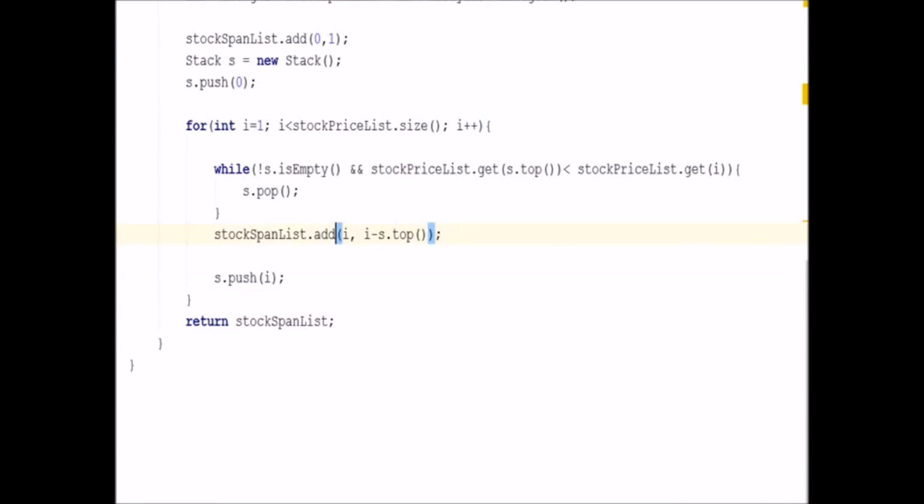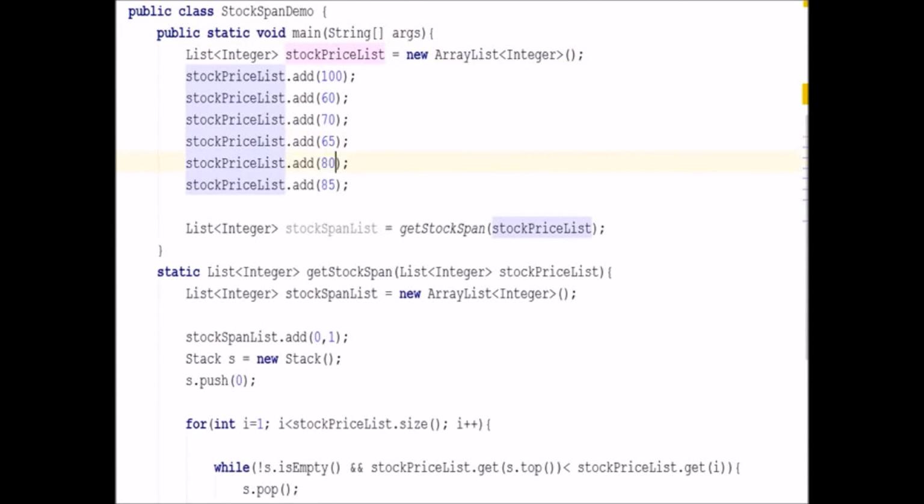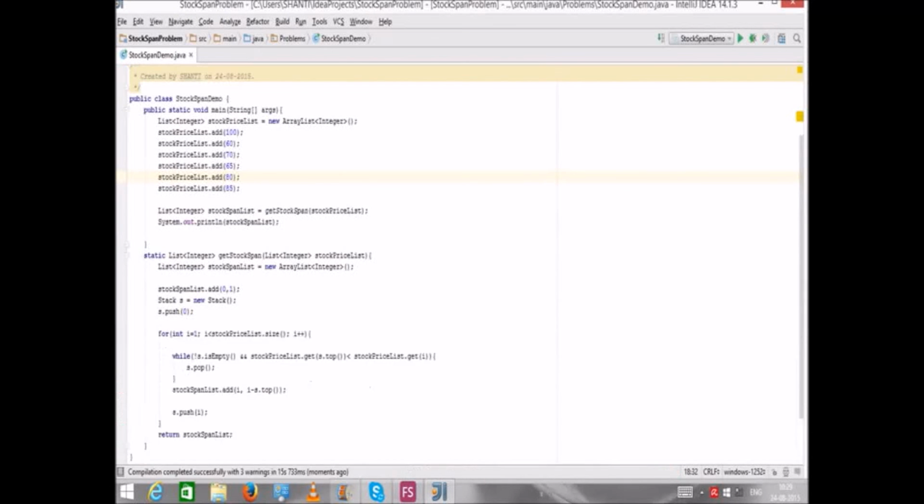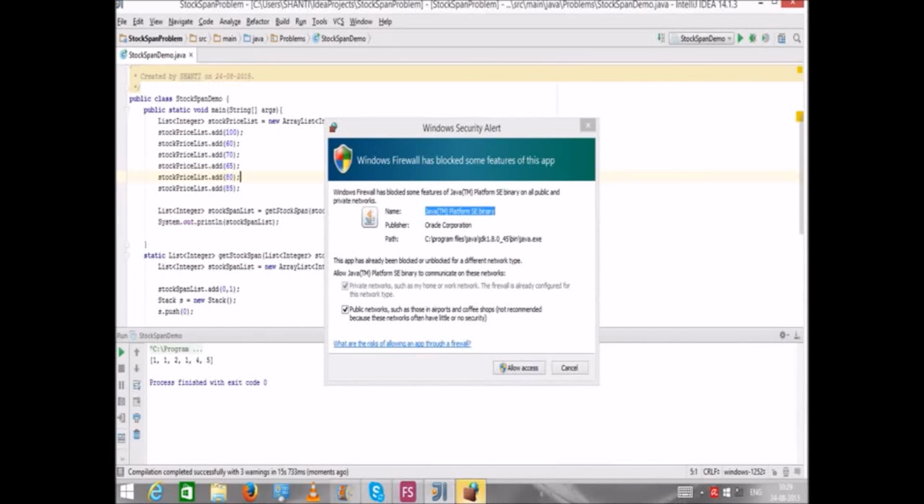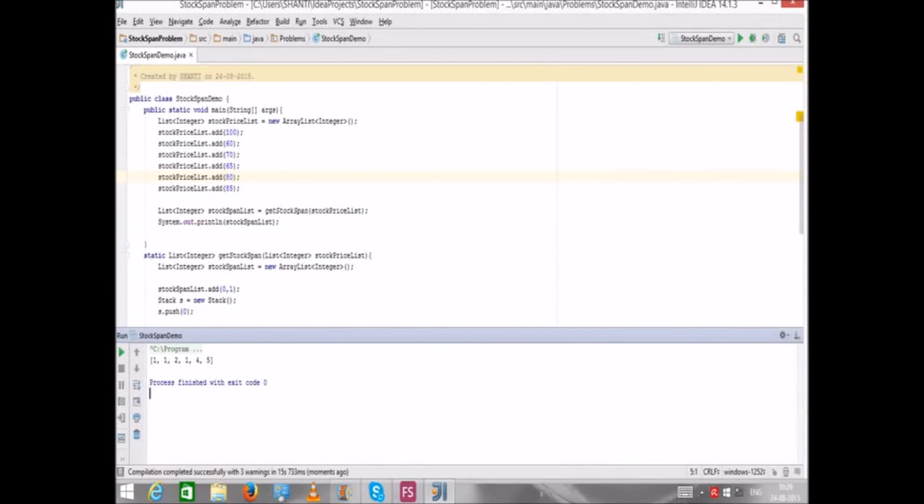This is very simple to implement, but a bit difficult to understand the problem. While running the program, we get this output as 1, 1, 2, 1, 4, 5, as we expected. Hence the program is correct.